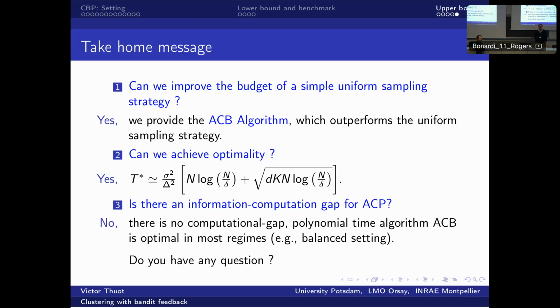Can you hope for anything in case you don't know K, the number of clusters, beforehand? Actually, our method could work if we know an upper bound on K.